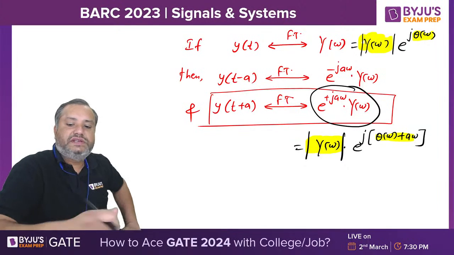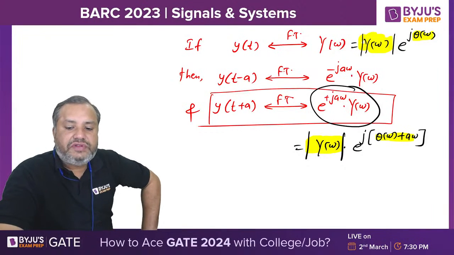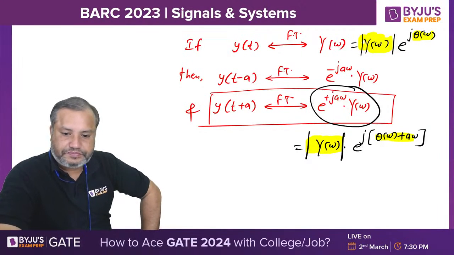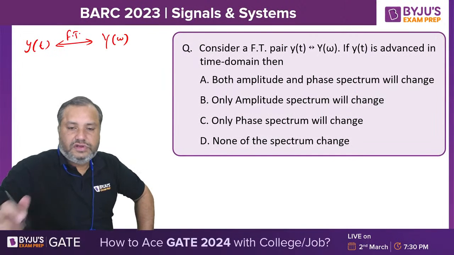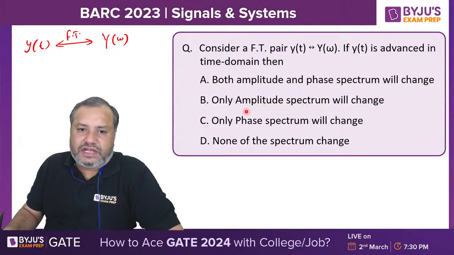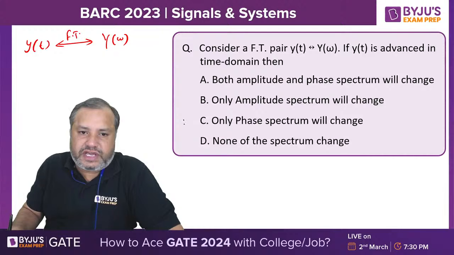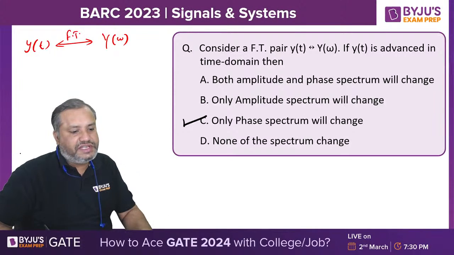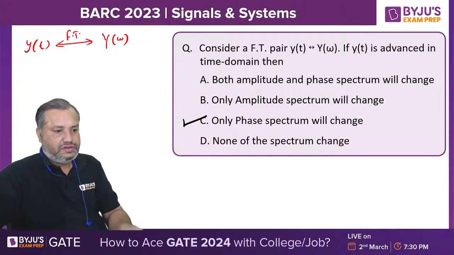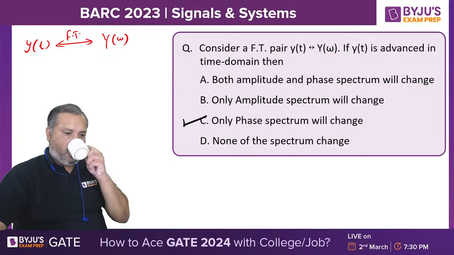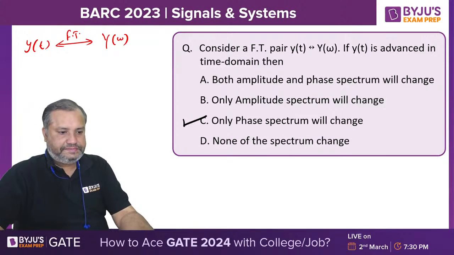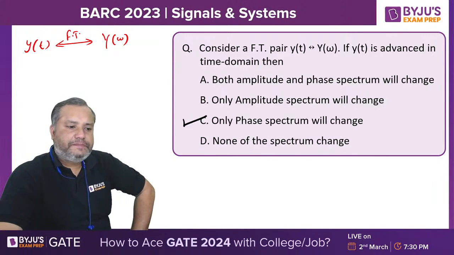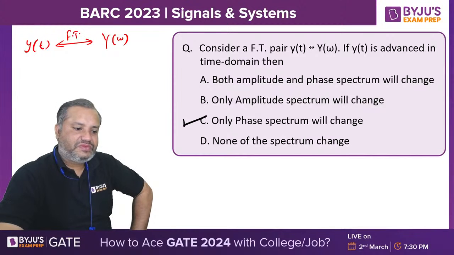The original phase is added with a linear phase term a omega. So the amplitude spectrum remains unchanged and only the phase spectrum changes. So in my opinion, option C will be the correct one. Now tell me, what is the scene? Understood everyone?